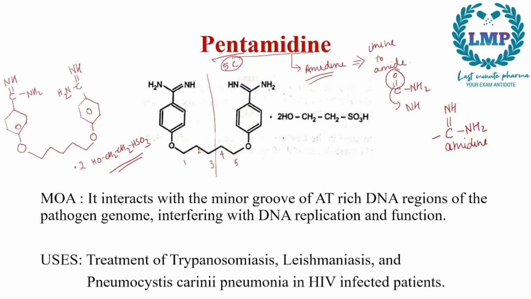Now next we have the MOA of pentamidine. It interacts with the minor groove of the AT-rich DNA region of the pathogen genome, and it interferes with DNA replication and function. So this is how it inhibits the growth of the pathogen. That is, it interacts with the minor grooves of the AT, that is adenine and thymine rich, DNA region of the pathogen genome, interfering with DNA replication and function. Now it is used in the treatment of trypanosomiasis, leishmaniasis, and Pneumocystis carinii pneumonia, that is PCP, in HIV infected patients.